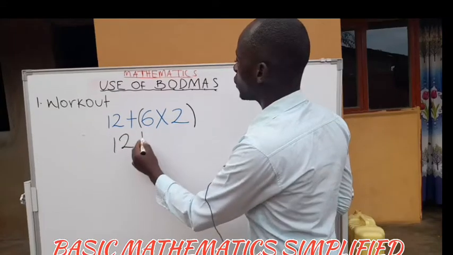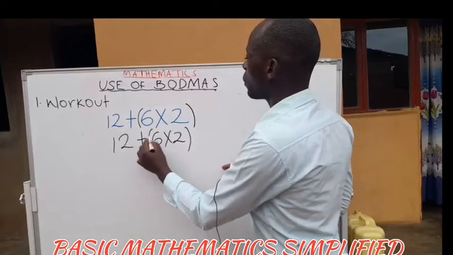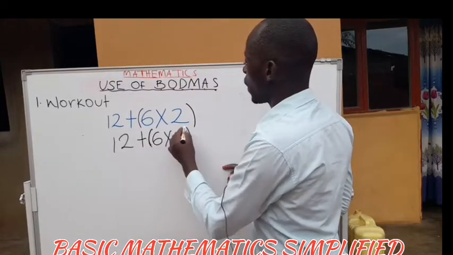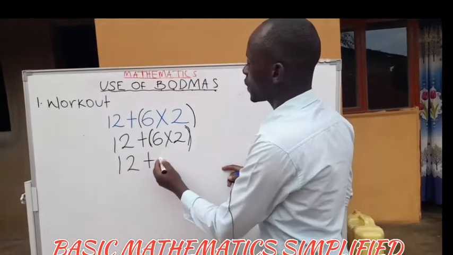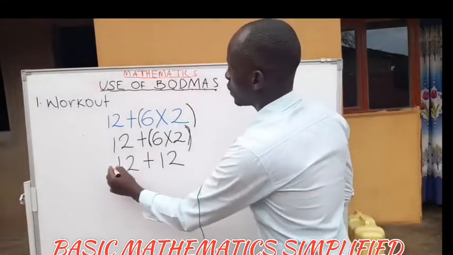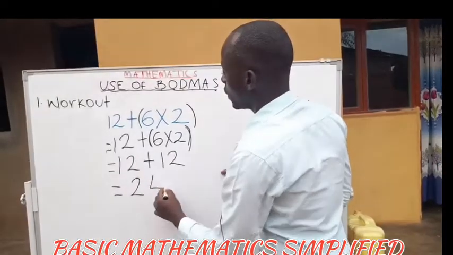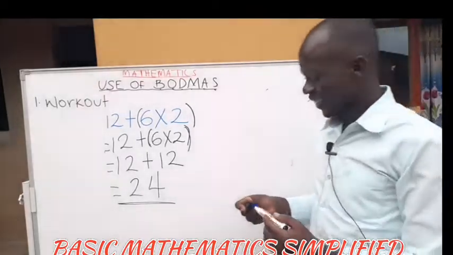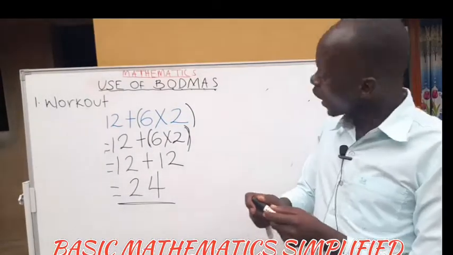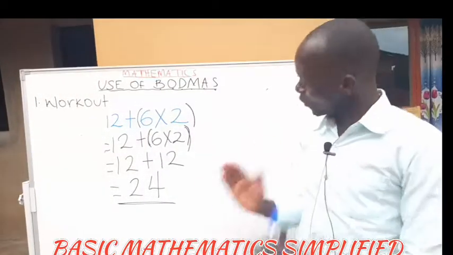don't do it on my question the way I've done it. You have to rewrite it and do it from here. You multiply first. That's what they mean. 12 plus, what is 6 times 2? It is 12, right? So the answer you get there is 24. I think that is how nice mathematics is. Learning it is very hard and nice, so much nice.